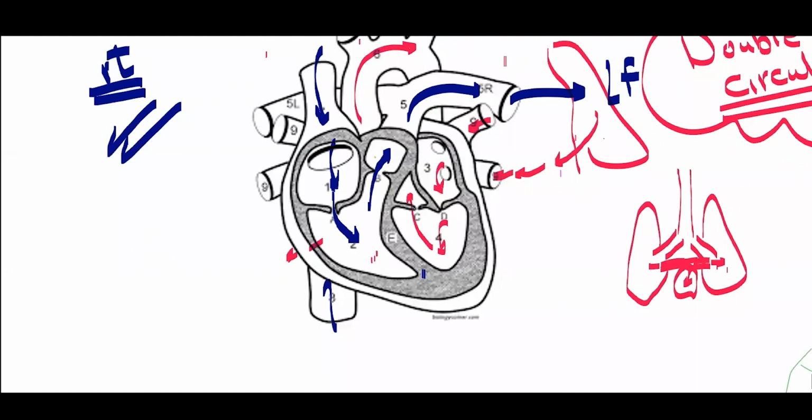Look at the blue arrows, dark blue arrows. This represents the deoxygenated blood. Once it goes to the lung and comes back to the heart, it will never be mixed with the deoxygenated blood. All deoxygenated blood is found on the right side and all oxygenated blood is found only on the left side. Is there any chance to be mixed? No, because the double circulation will not allow that.